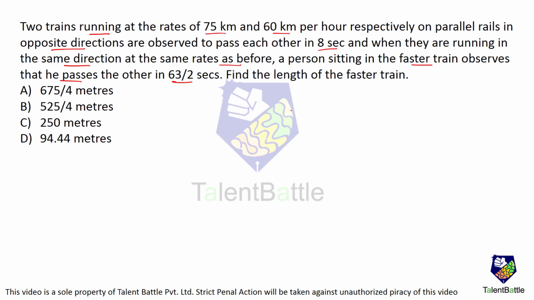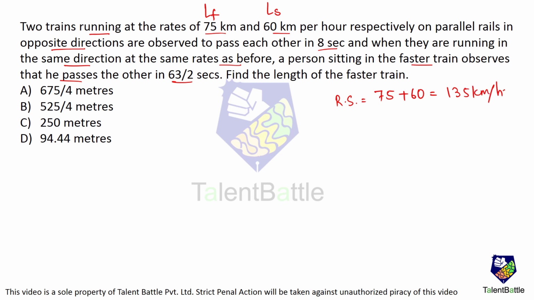Now over here, let the length of the faster train be LF, and the length of the slower train be LS. If the two trains are running in opposite directions, the relative speed for them is going to be the addition of the speeds. So we get 75 plus 60, which is 135 kilometers per hour.